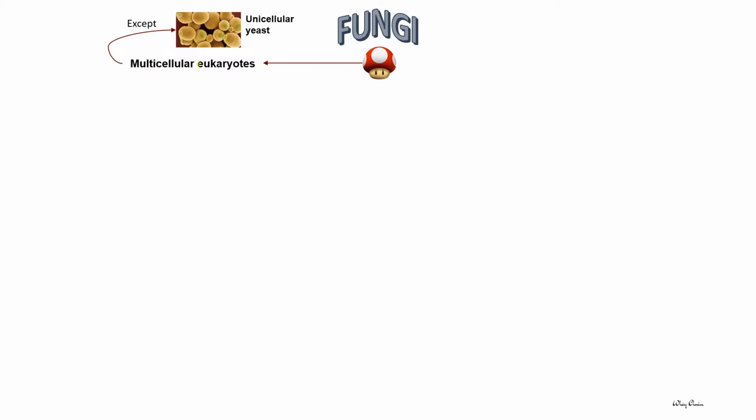Organisms belonging to fungi are eukaryotes, meaning that they have a true nucleus in the cytoplasm. Some of them are multicellular eukaryotes, except yeast, which is the unicellular fungus in this kingdom. The cells of fungi have a cell wall, which is composed of chitin. They are able to store food in the form of glycogen.